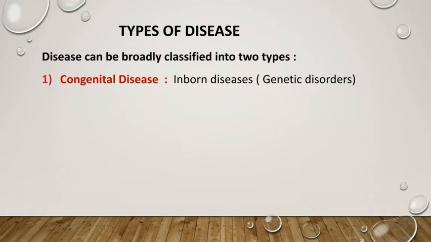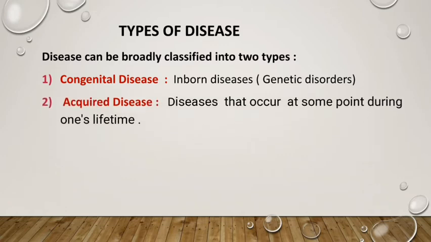Whatever genetic disorders are seen among the human population, these are carried by birth itself. Through heredity we get that disease. The disease which we get from our parents by birth is known as congenital disease.